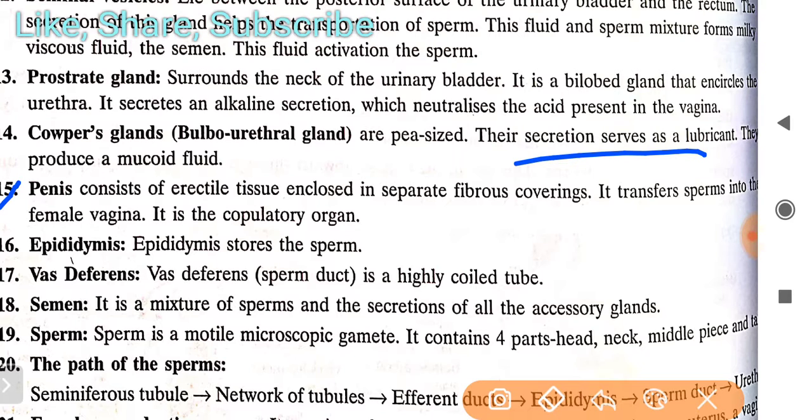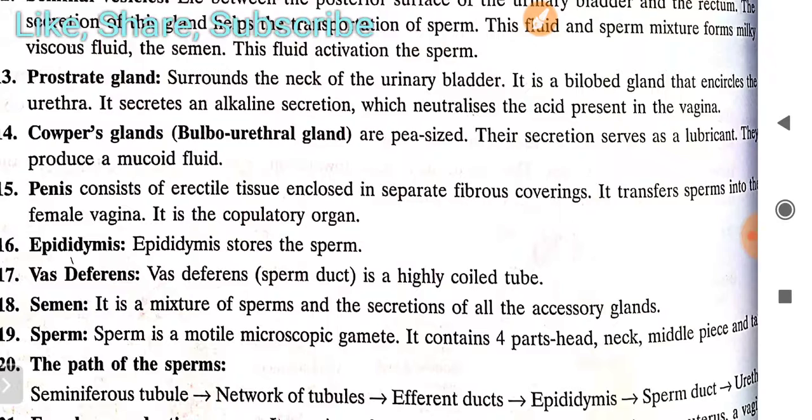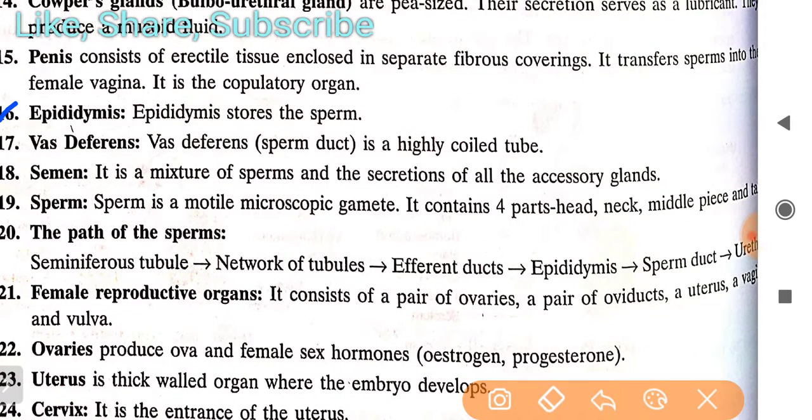Then penis consists of erectile tissue enclosed in separate fibrous coverings. It transfers sperm into the female vagina. It is the copulatory organ. Then epididymis stores the sperm. Then vas deferens is a highly coiled tube.